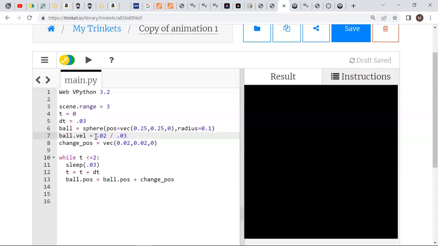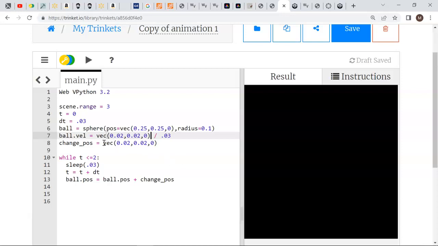Because remember, this change of position is a vector. So what I really need to do is to copy this vector, which is my change in position, paste it here. Velocity is an actual vector. It has an x, a y, and a z. So I need the change in position, the change of x, y, and z, divided by the little change of time, and that's what velocity is.